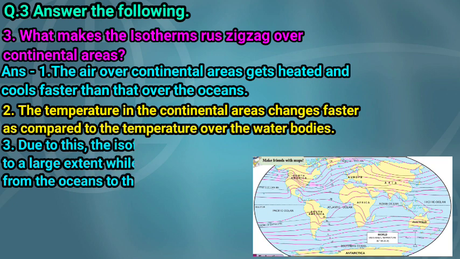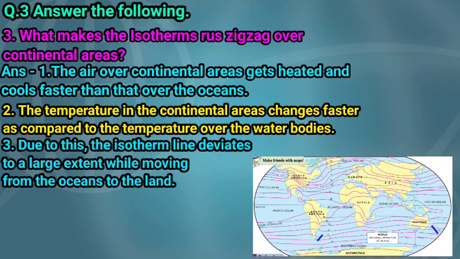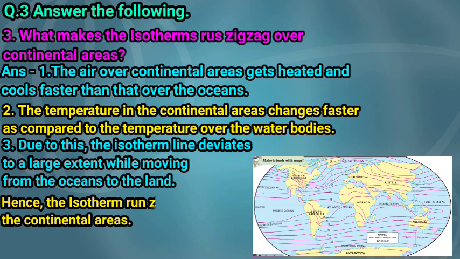Due to this, the isotherm line deviates to a large extent while moving from the ocean to the land. Hence, the isotherm lines run zigzag over the continental areas. So children, this is the reason the isotherms run zigzag over continental areas.